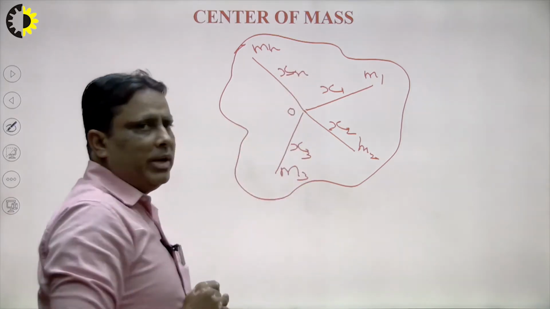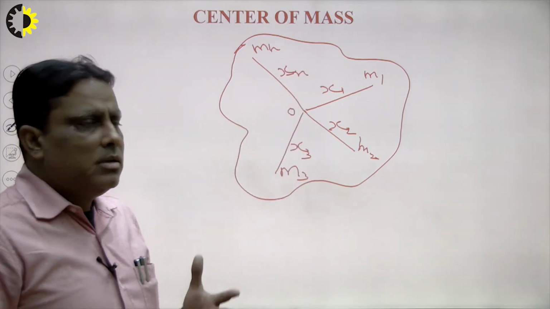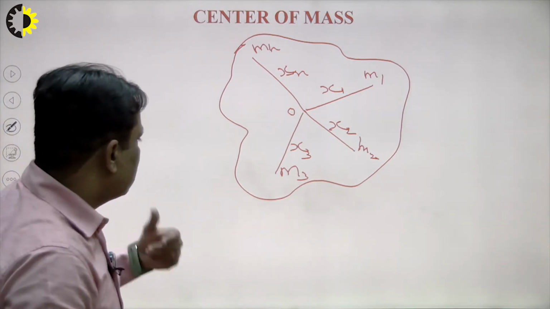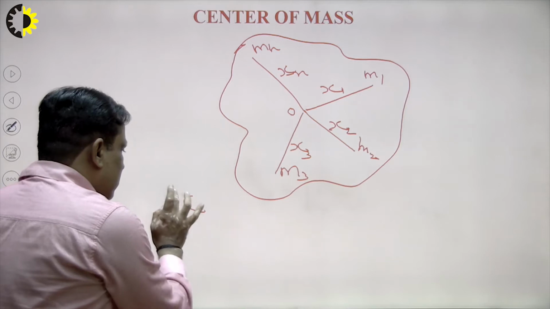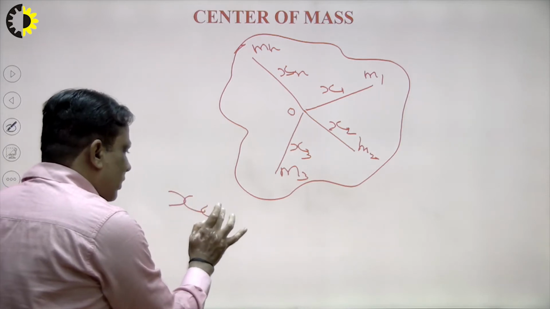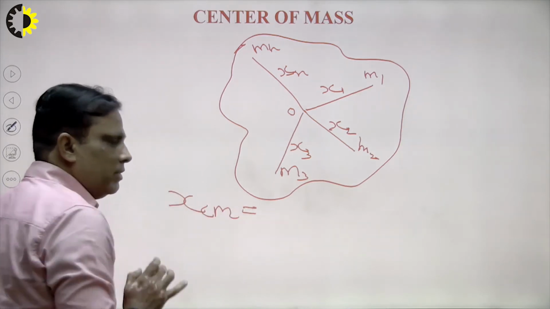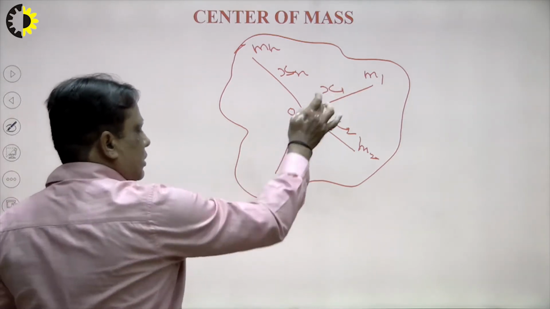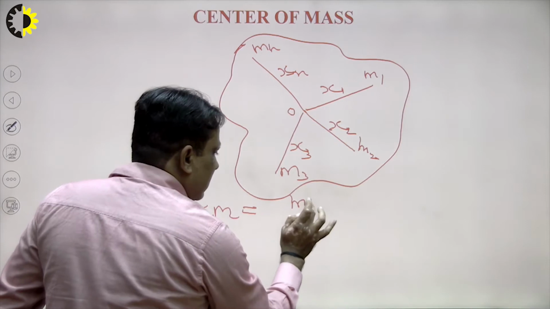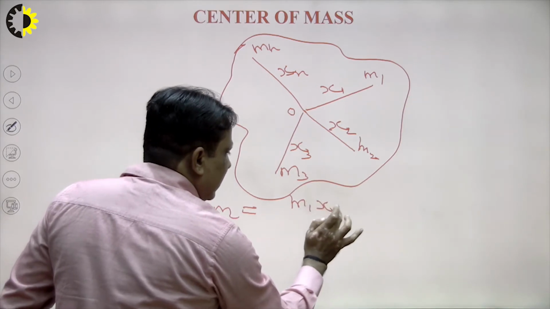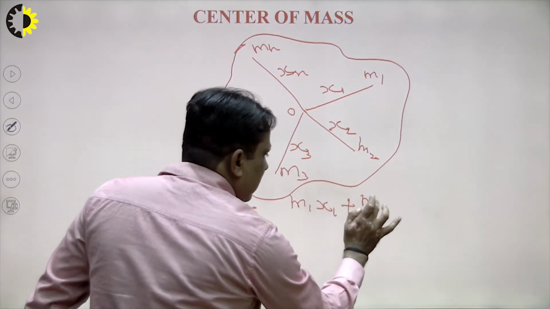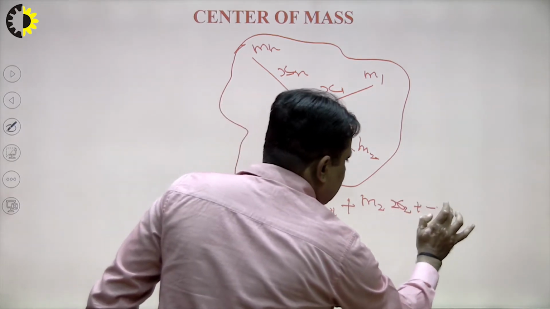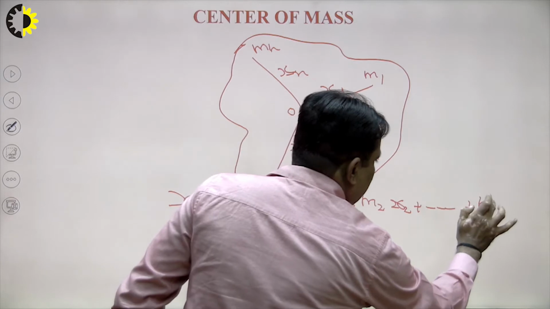So how to calculate the mass of this body and the center of mass of this body? Suppose xcm denotes the center of mass, that is, the x coordinate of this system. First I write m1 into x1, plus m2 into x2, plus and so on up to mn xn.